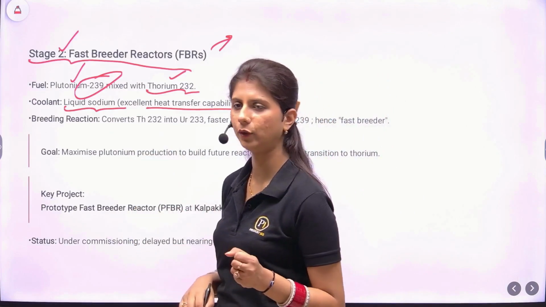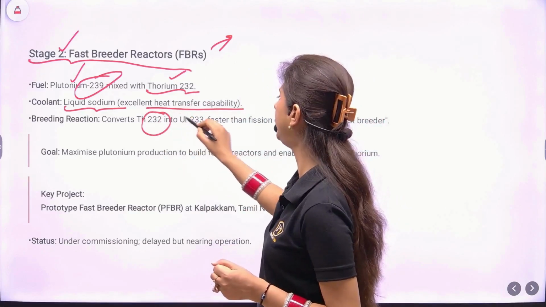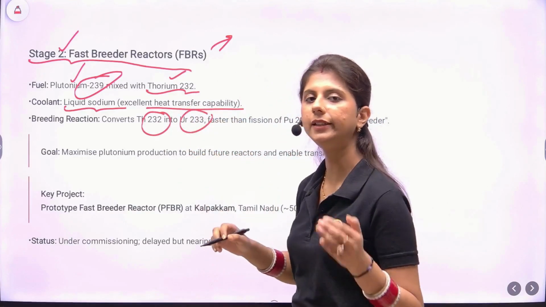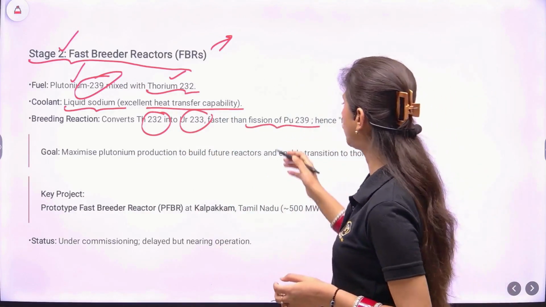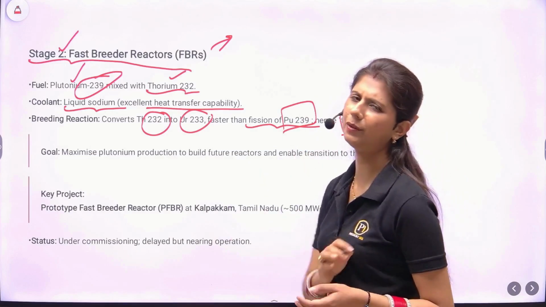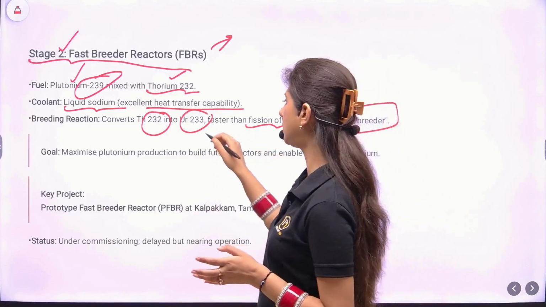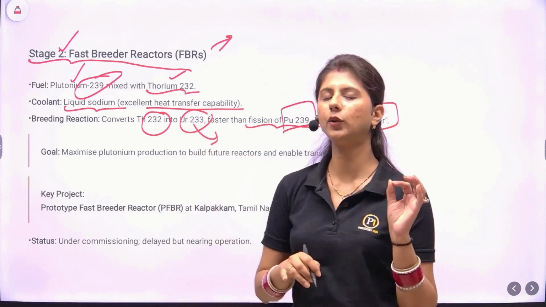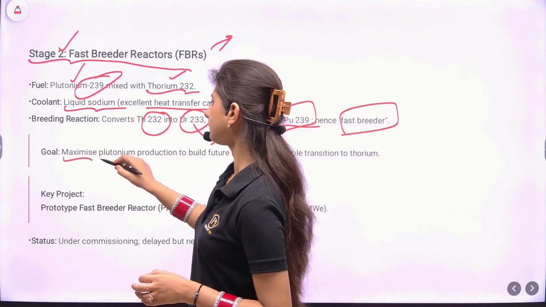How is the reaction going to take place? This will convert thorium-232 into uranium-233 as the byproduct, and this will be faster than the fission of plutonium-239. Hence, it is known as the fast breeder reaction. This will be a very fast process, and we'll get the main byproduct, which will be used in the third stage, uranium-233.